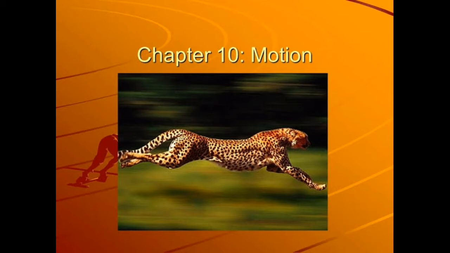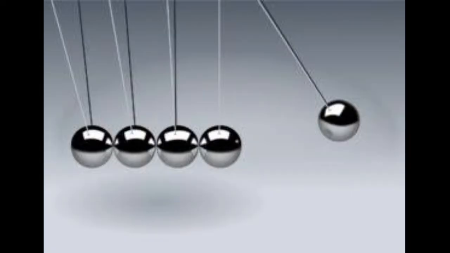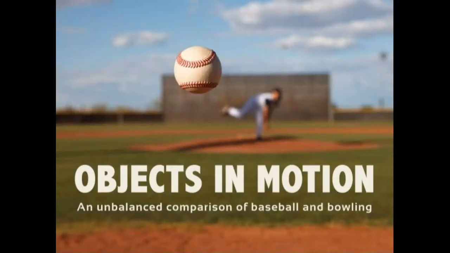You can see in this picture, this leopard is in motion. This pendulum is also in motion. This jet car, this sports car is also in motion, and the ball in the picture is also in motion, while some objects are at rest.